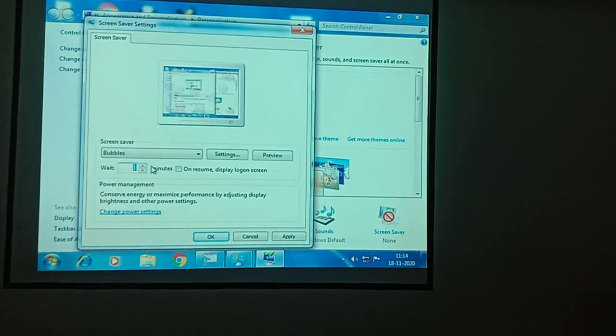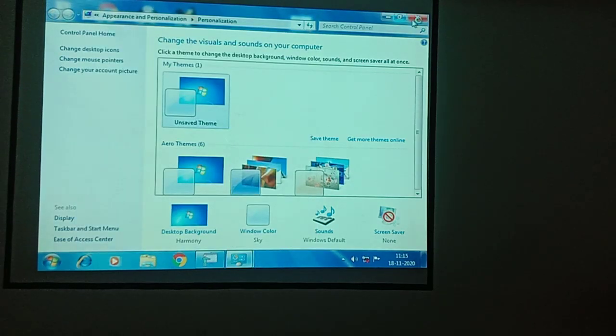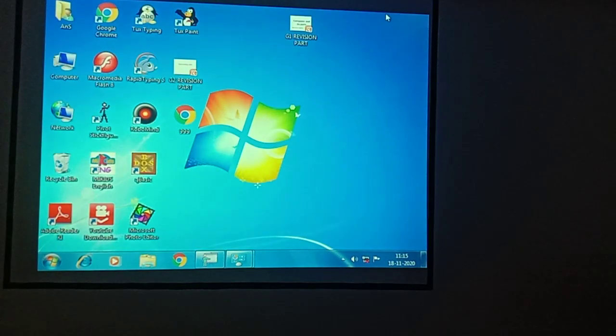For 1 minute, if the system is inactive, that time the bubbles will keep on displaying on your screensaver. Okay. So after giving the changes, you can click OK. You just see, for 1 minute I am not going to touch my mouse.